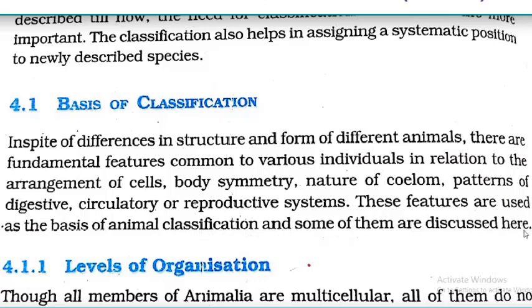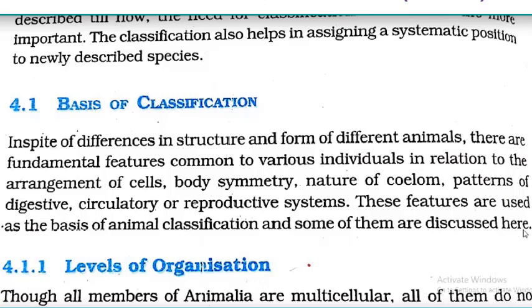What are we understanding from this paragraph? In the introductory paragraph, we said there are differences in the structure and form of animals. But here we are saying that even though they have differences, some fundamental features are common to various individuals.